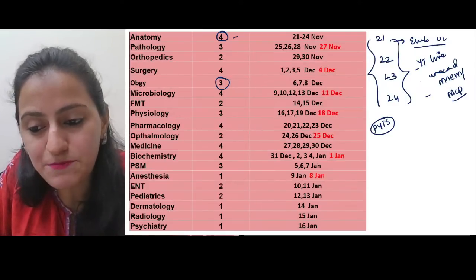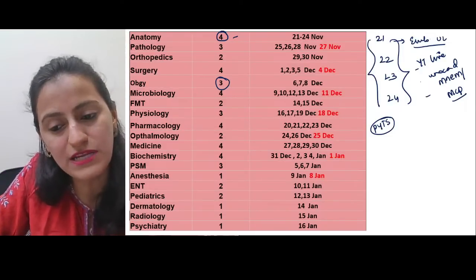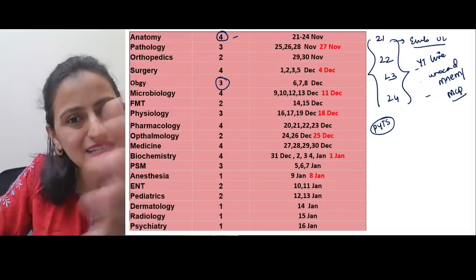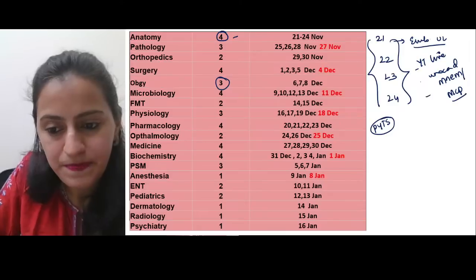Achievers batch expect not only the PYQs. PYQs will be done in the last month of February before NEET PG. Now till mid-January, it's gonna be the revision of the entire subject. Okay.